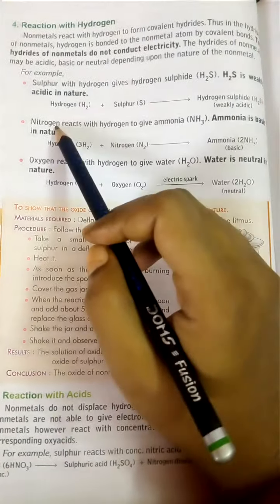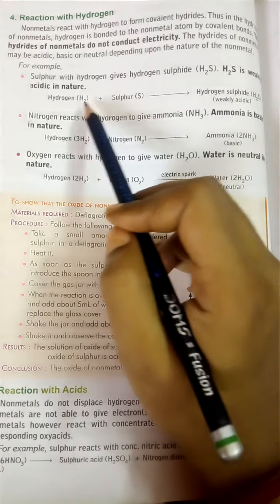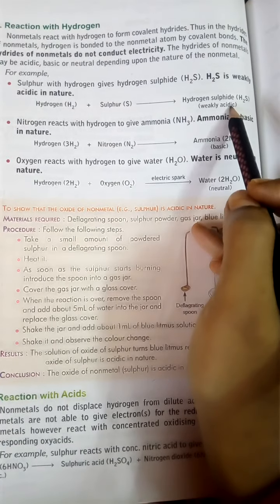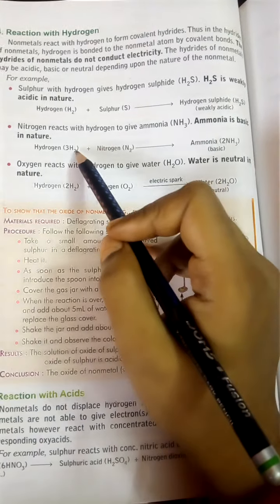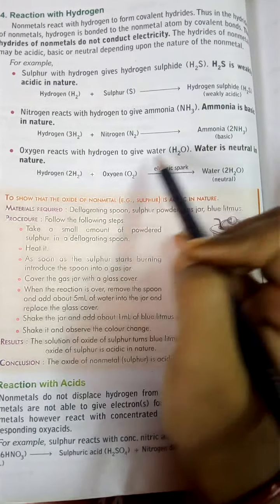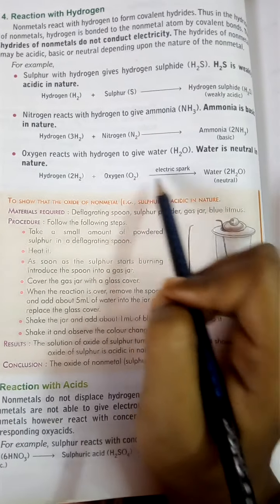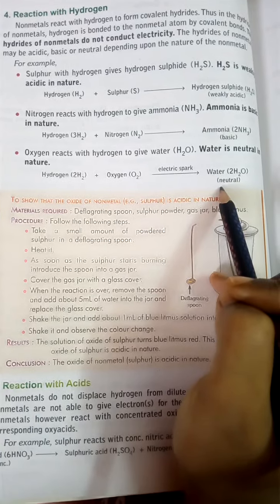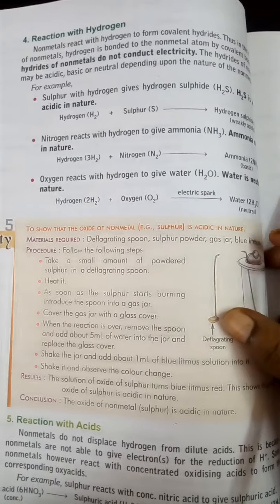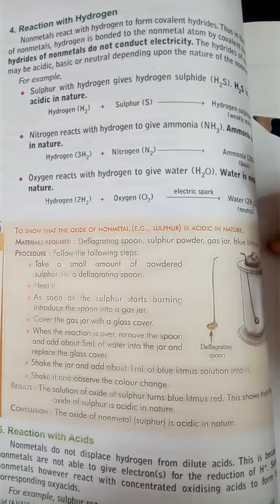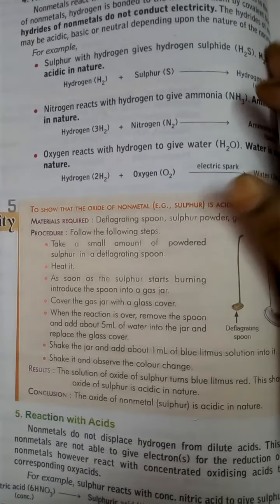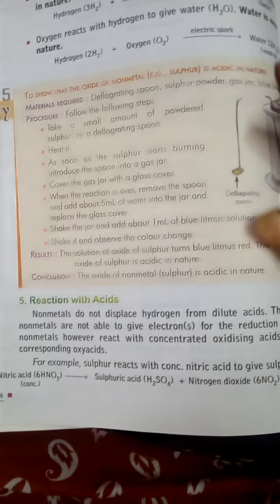For example, sulfur reacting with hydrogen forms hydrogen sulfide, which is weakly acidic in nature. Hydrogen reacting with nitrogen forms ammonia, which is basic in nature. Hydrogen reacting with oxygen forms water, which is a neutral oxide. So children, you can conclude that whenever nonmetals form hydrides, they may be acidic, basic or neutral in nature.